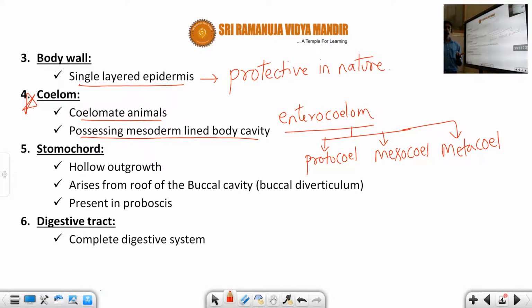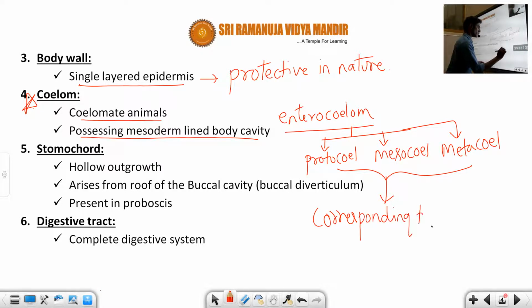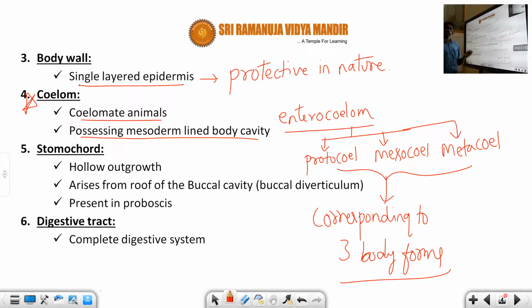Three body forms, what you know, ectoderm, mesoderm, and endoderm. So these three correspond to three body forms. So what are the three body forms, as you know? That is ectoderm, mesoderm, and endoderm. So let us see what is the structure of enterocoelom. The structure of enterocoelom, you can see, students. I will draw the structure.